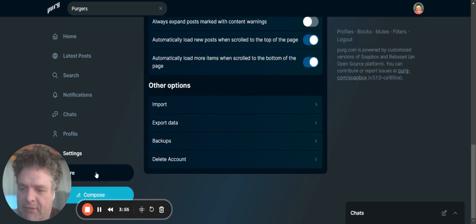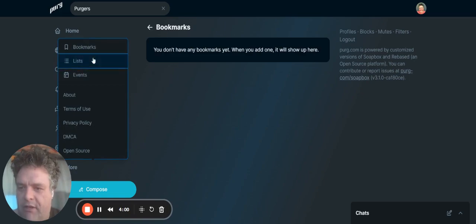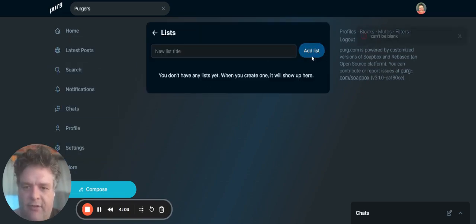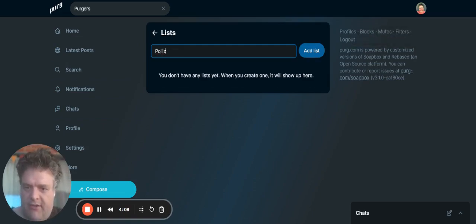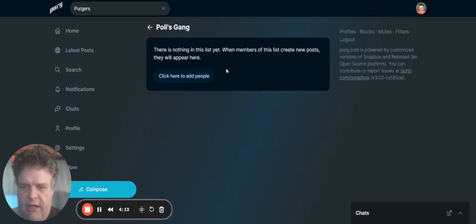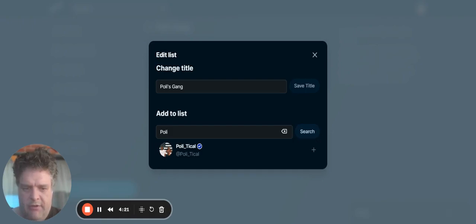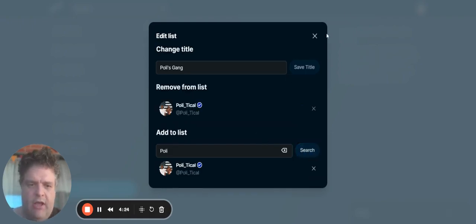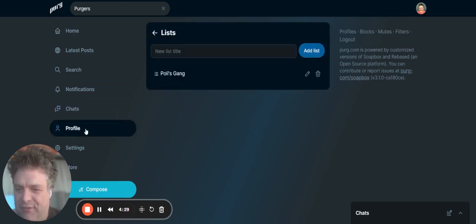So the other thing is we can see there's bookmarks functionality. I haven't bookmarked anything yet. These lists, I can create a list. I can create a list called Polly's Gang, and I can start adding people to that. So I can add political to that, and I'll build that later on. So fantastic stuff.